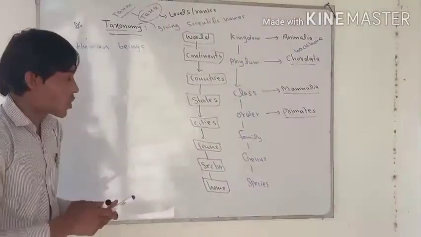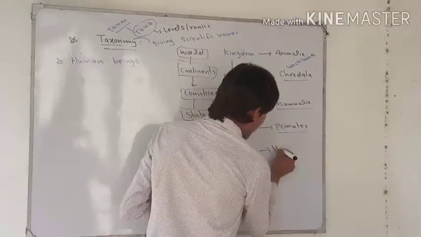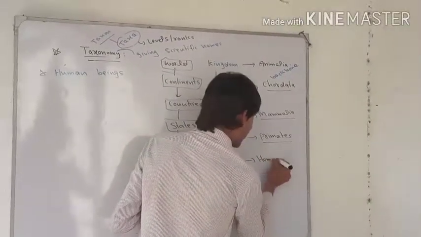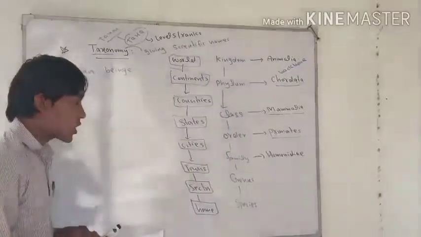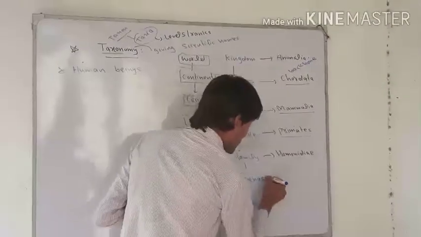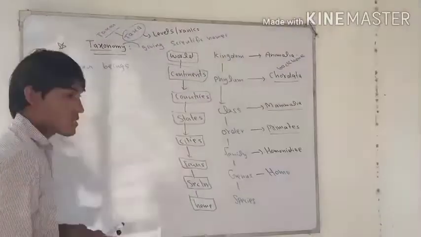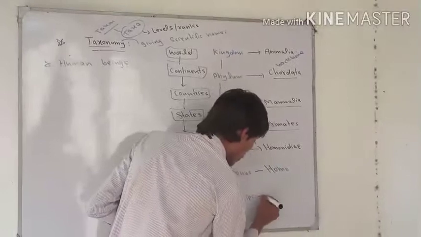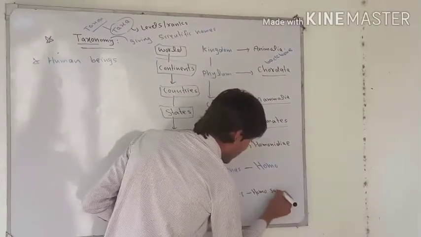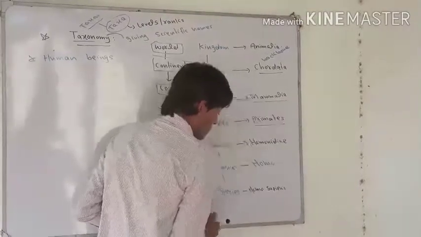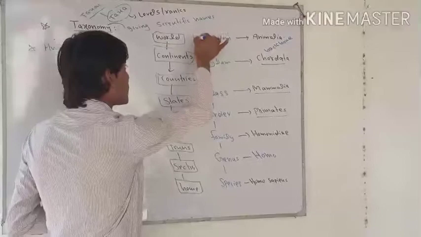For family we have Hominidae. The genus is Homo, and the species is Homo sapiens, S-A-P-I-E-N-S.